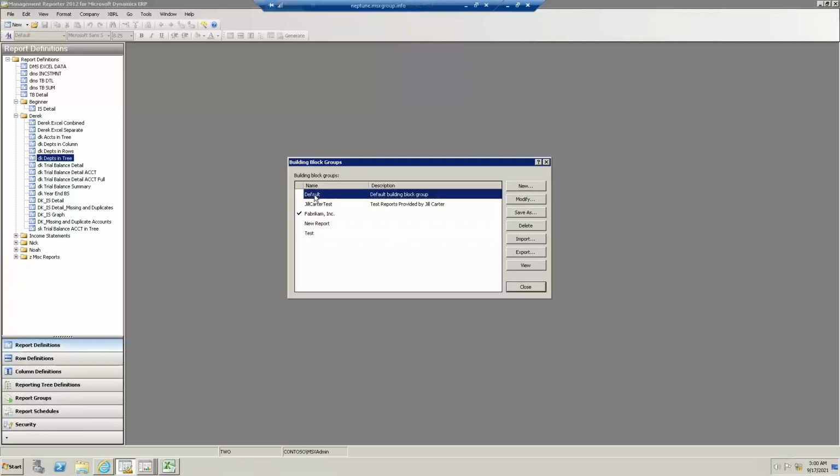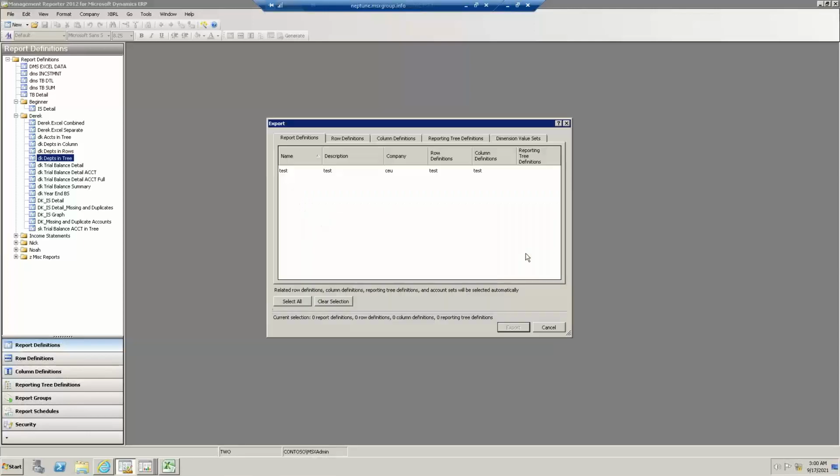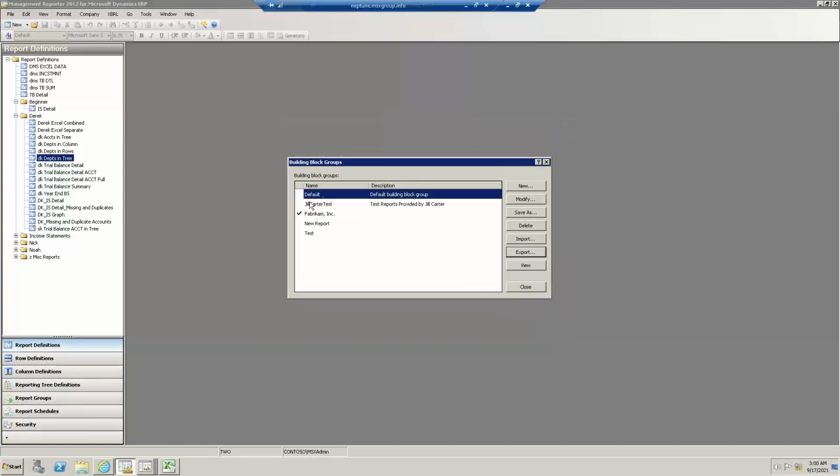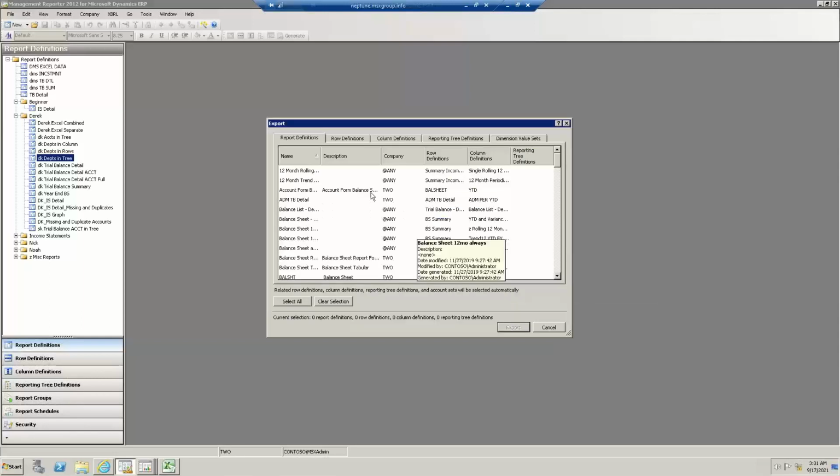But what I want to do is take reports out of this default building block group that has maybe 100 reports in it. I'm going to export those out. And then once I click on this little check mark here, obviously that's what we don't have it in, but normally your environment has default that I want to emphasize. So here is 2 steps. I'm basically going to export only just the 20 reports I have or like.